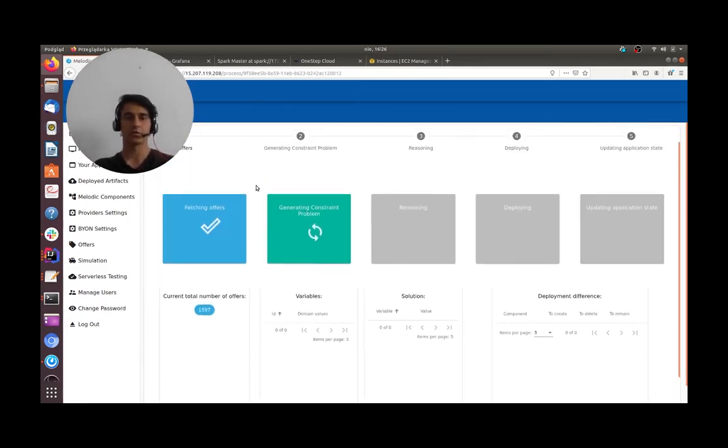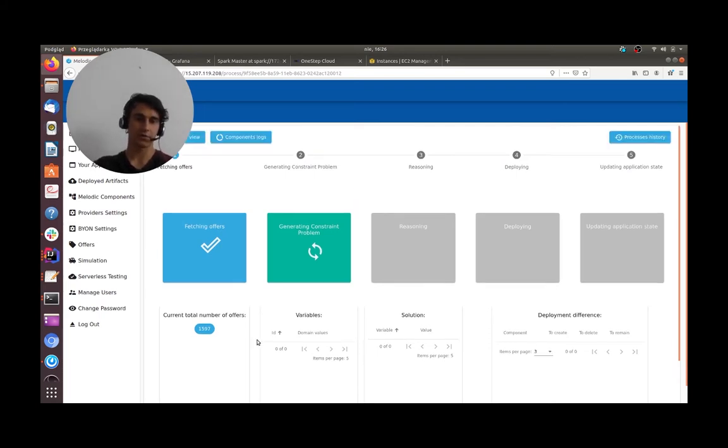Normally, when we are using other cloud providers, we would have a small amount of offers, as normally we would get an already prepared setup of RAM or hardware or hard disk. Here, thanks to OneStep, we can pretty much choose any combination of resources that is available. Thanks to that, we'll have many more offers here.